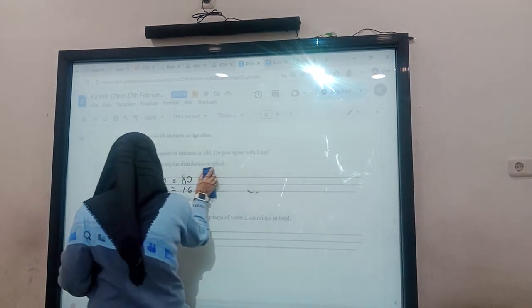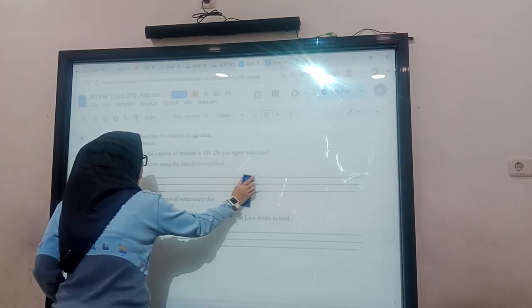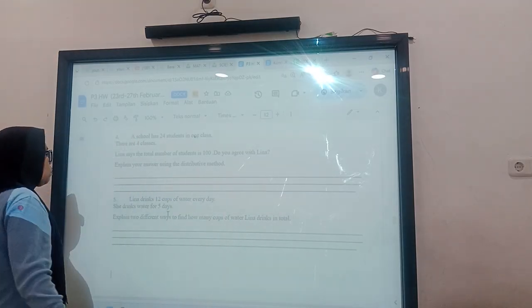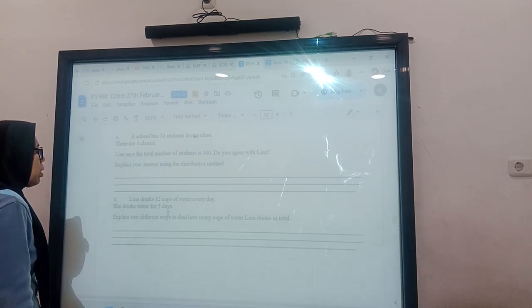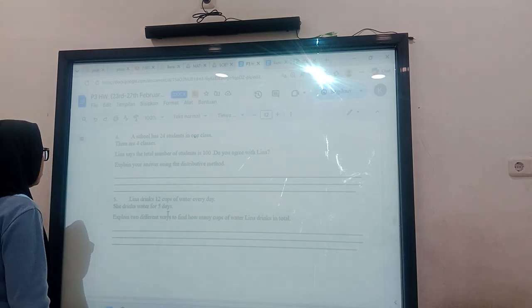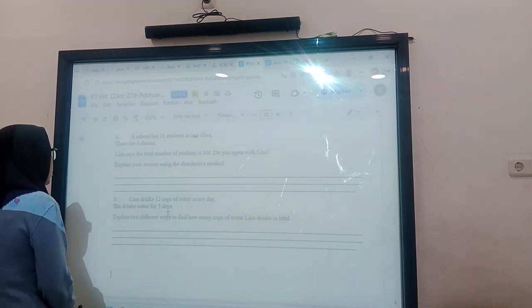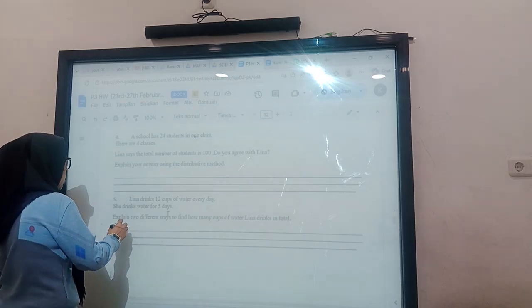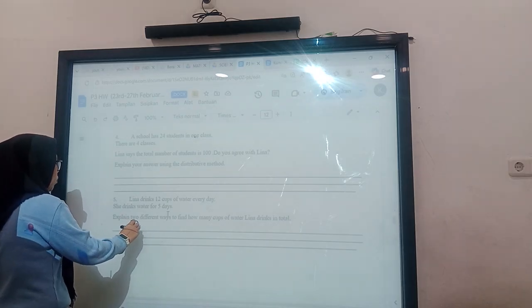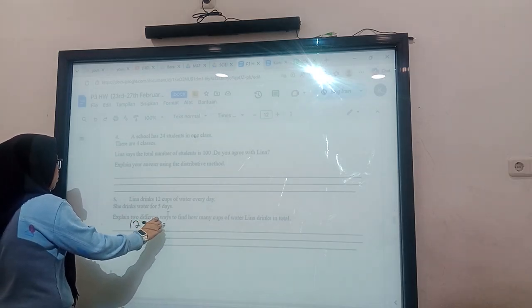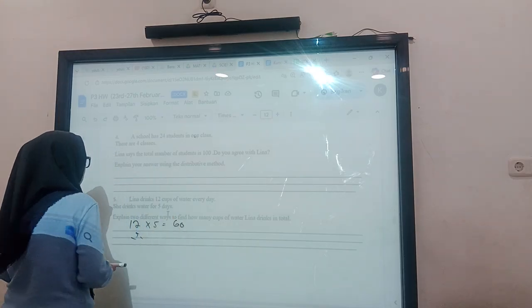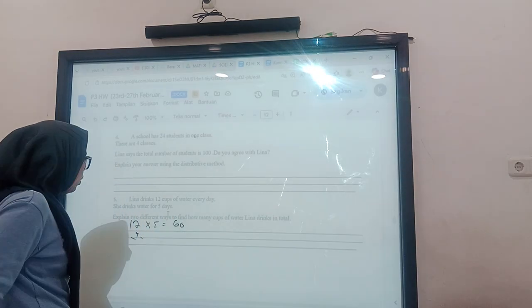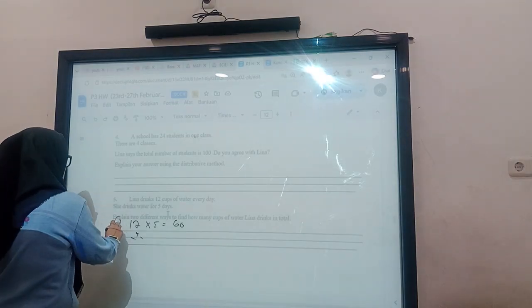Number 5. Rina drinks 5 cups of water every day for 12 days. Explain two different ways to find how many cups of water Rina drinks in total. The first way we can make a multiplication: 12 times 5 equals 60.